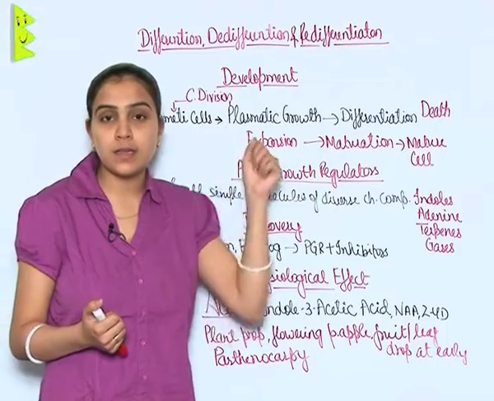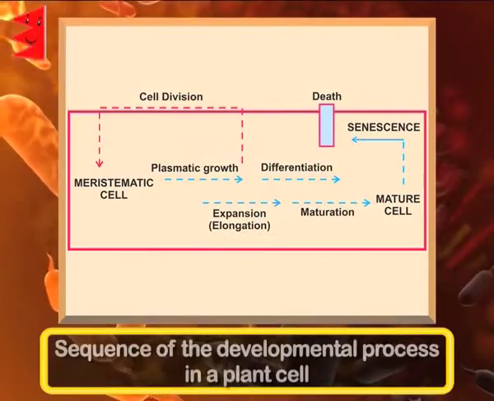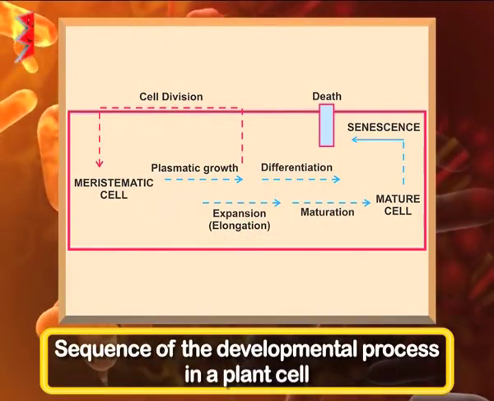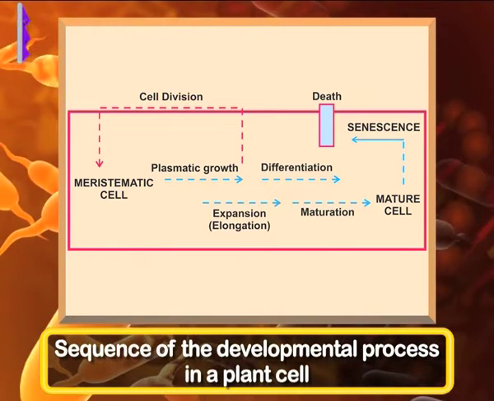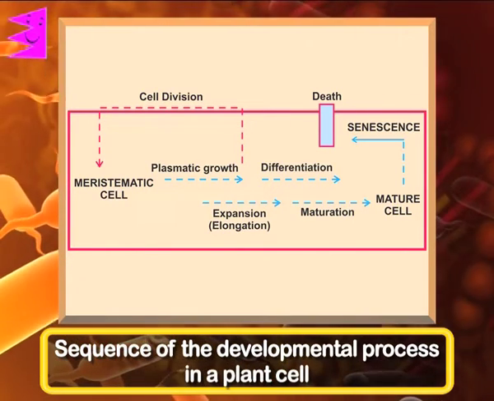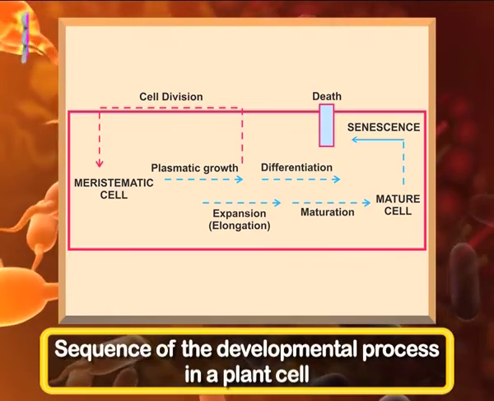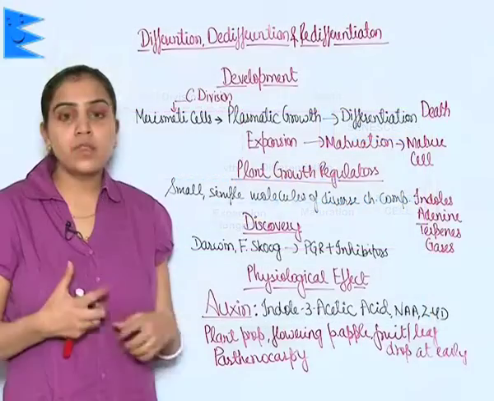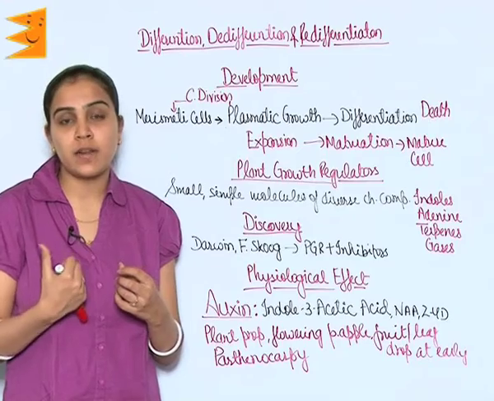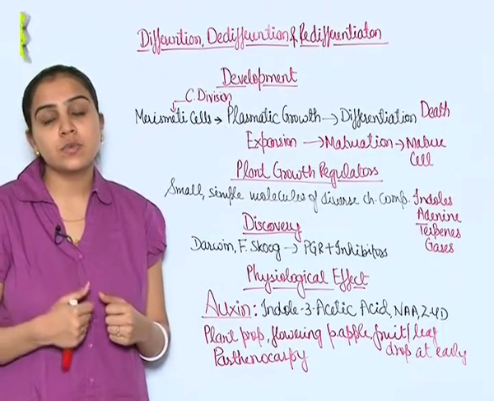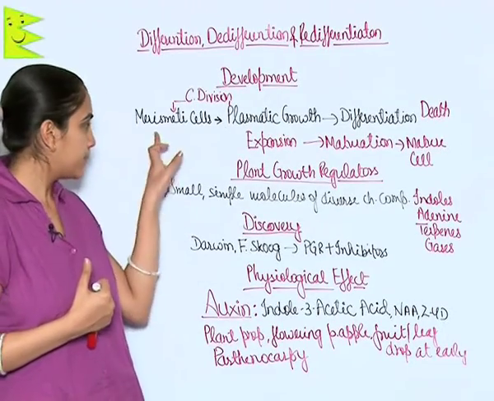Development. You can see in the diagram, it starts from meristematic cells and leads to plastic growth. Plasticity is the ability of a plant in which, depending upon variable external environmental conditions, they grow different kinds of parts to sustain in those environmental conditions, and it is known as plasticity.